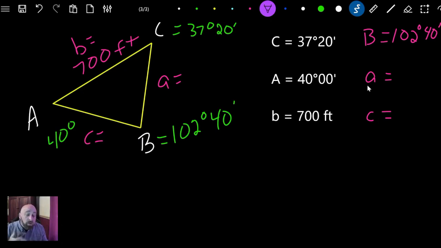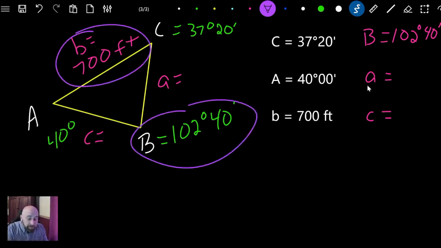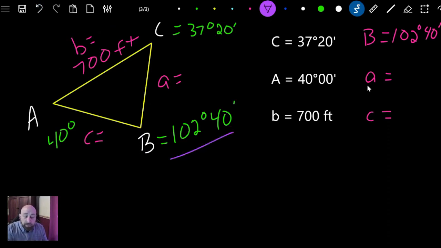So what are the ones that we already know? Well, we need to be using the B and the B. And you say, but the B, we calculated this. No, we still didn't calculate it because we subtracted it from the 180 and we got that to work out. So this is an exact figure right here, so we can use it.